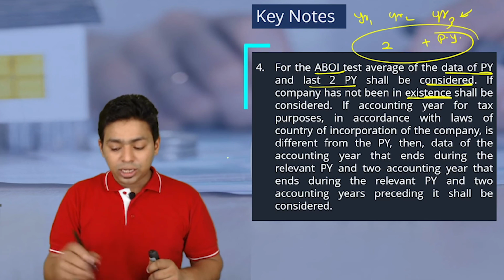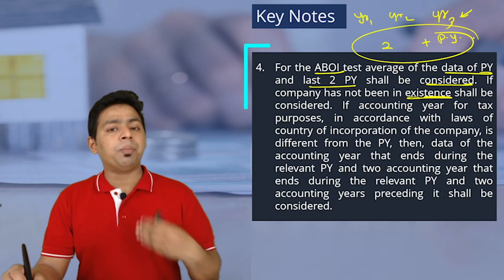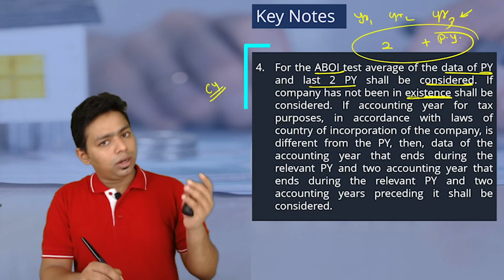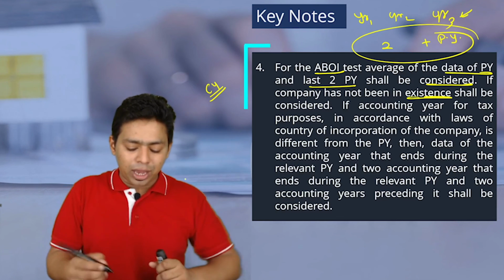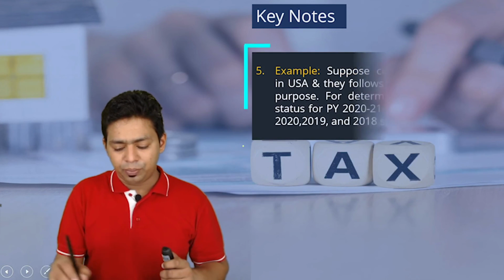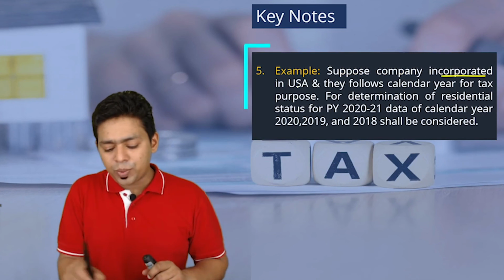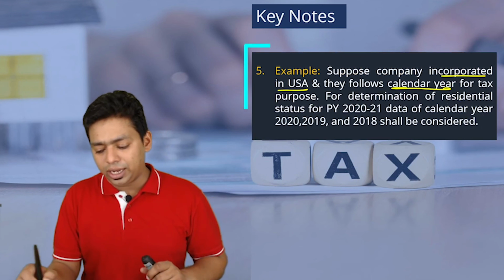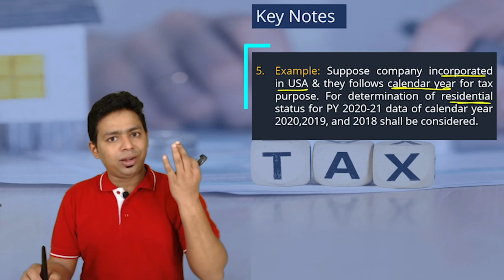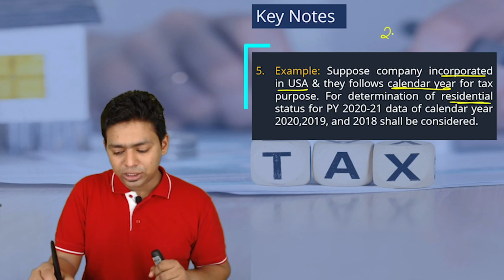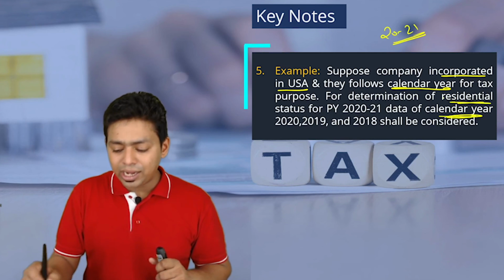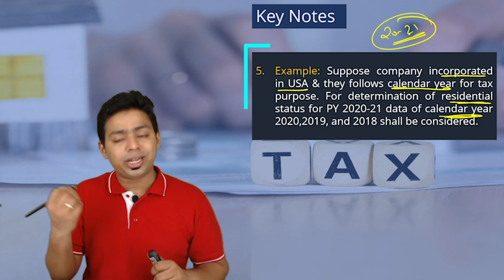Sir, what if the country where this company is incorporated follows the calendar year as the end of the year? Then what will you do? Here is an example, please understand this example. Suppose a company is incorporated in the USA and follows the calendar year for tax purposes. For the determination of the residential status, we want 3 years' data. So which 3 years? For us, 2021 is the previous year. So whichever calendar year ends in this year, we will take that year.